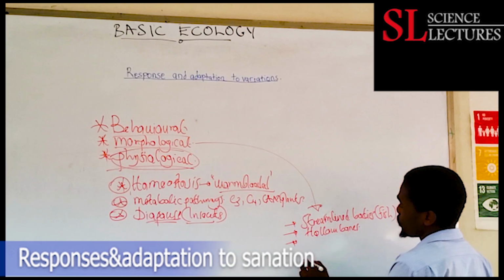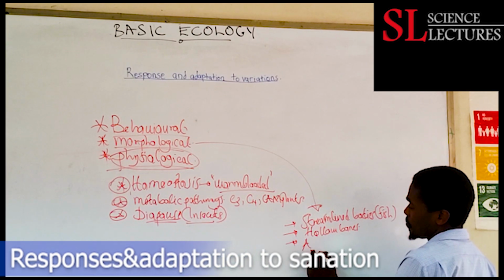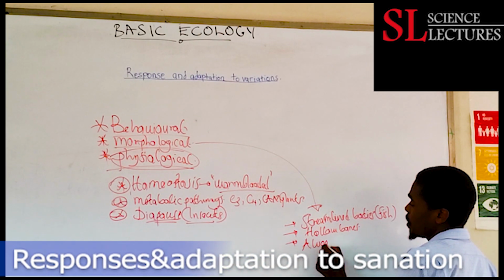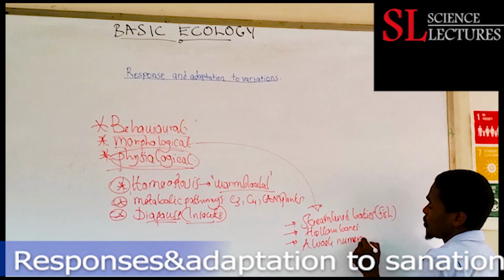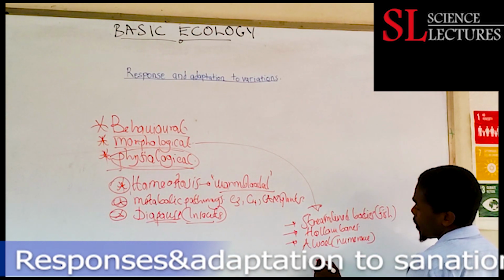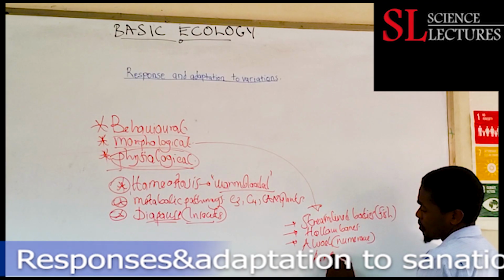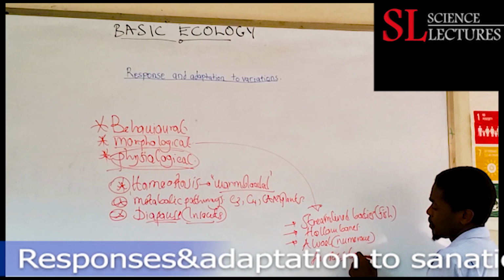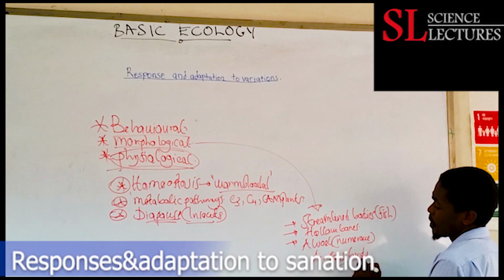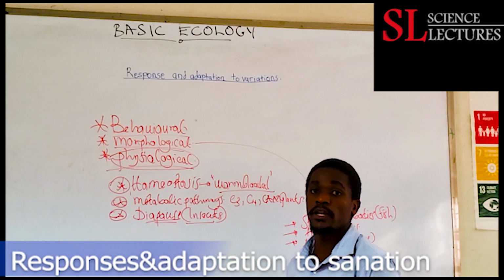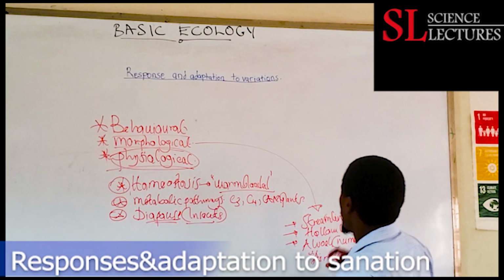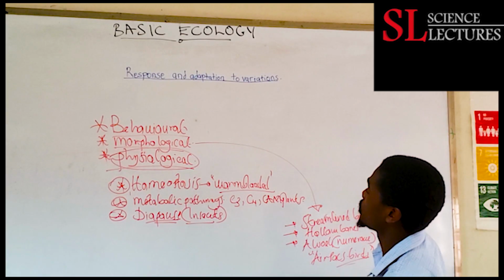Then we can also give the numerous alveoli or air sacs in birds. That also increases chances of survival when they are flying at higher altitudes that have limited oxygen. So this is a morphological adaptation.